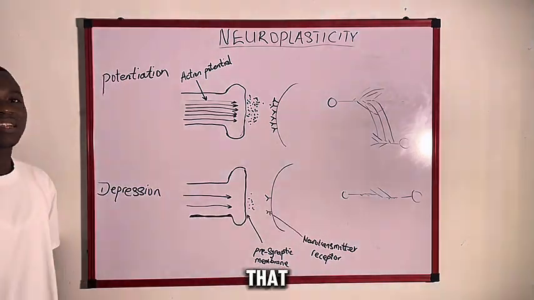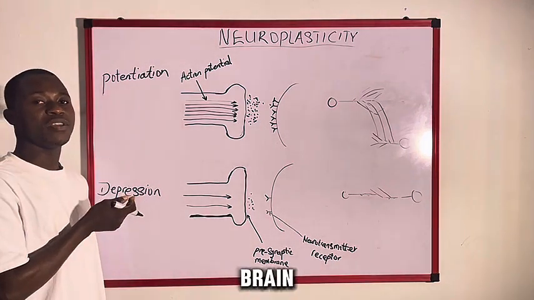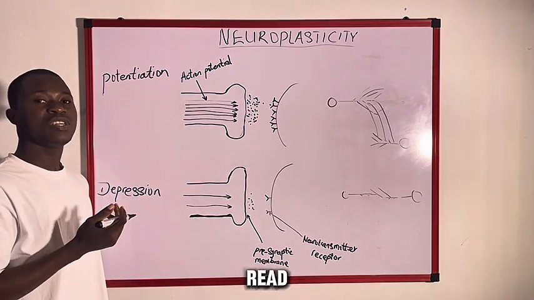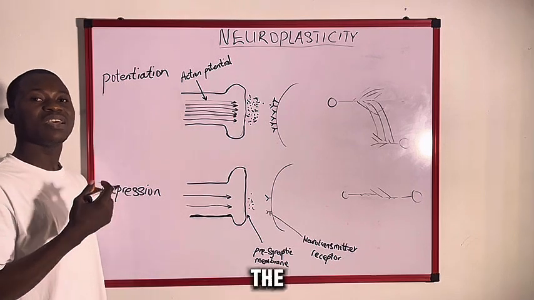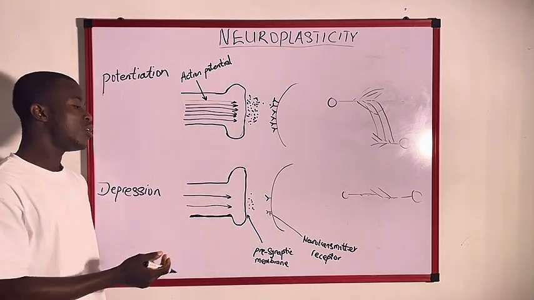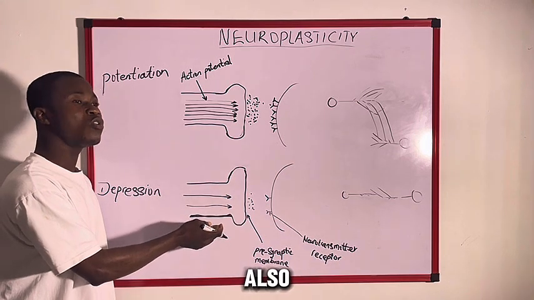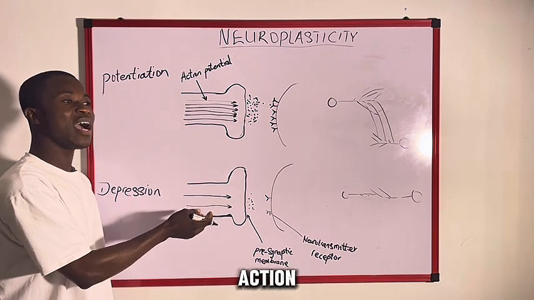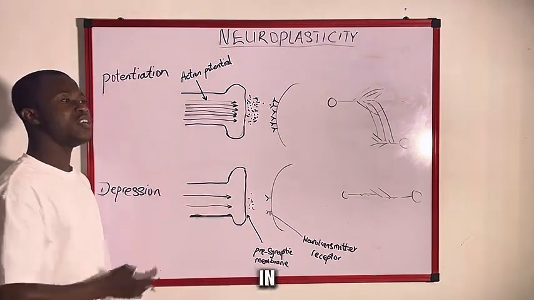It means that whatever we do always, that is what our brain recognizes. If it is reading, if you always read, you will get used to reading and even become addicted to reading, to the extent that you will enjoy reading. If you do not read at all, the neurons in your brain also recognize that, and it is not that much. So whatever action you perform always, that is what becomes stronger in your brain.